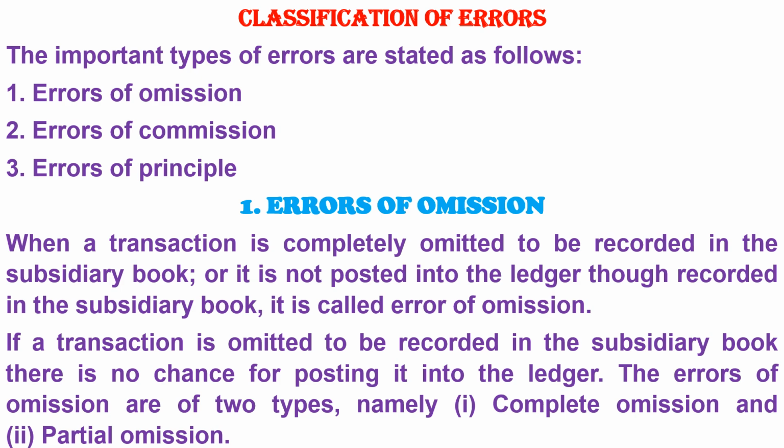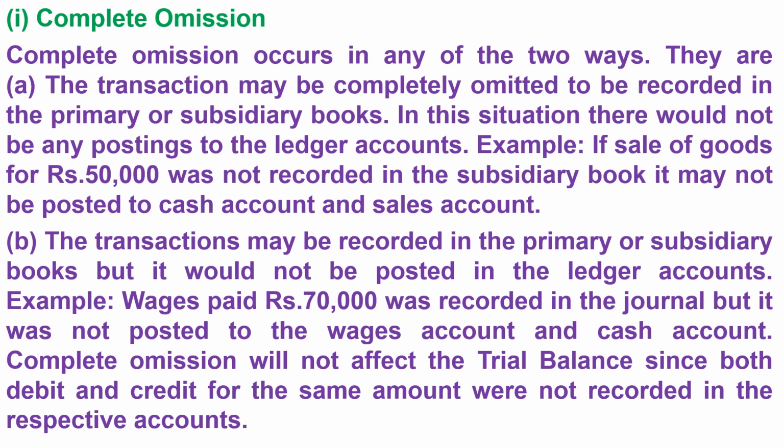If a transaction is omitted to be recorded in the subsidiary book, there is no chance for posting it into the ledger. The errors of omission are of two types, namely 1. Complete omission and 2. Partial omission. 1. Complete omission. Complete omission occurs in any of the two ways. They are, a. The transaction may be completely omitted to be recorded in the primary or subsidiary books. In this situation there would not be any postings to the ledger accounts.